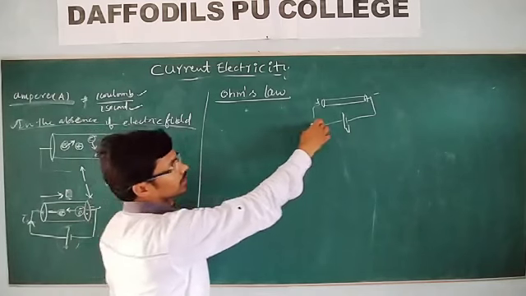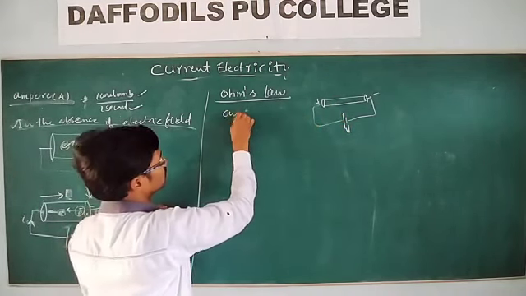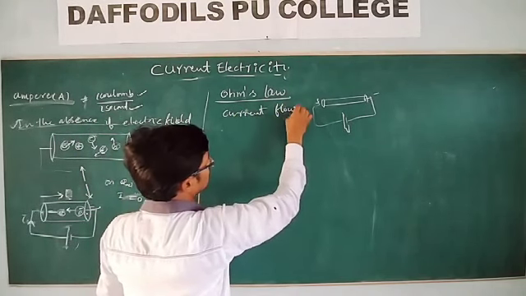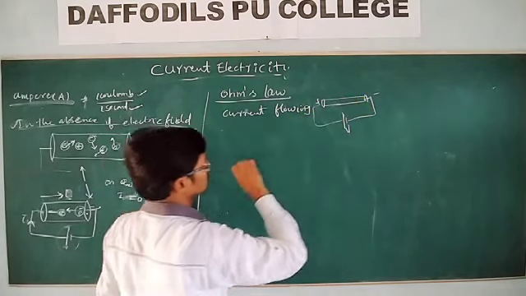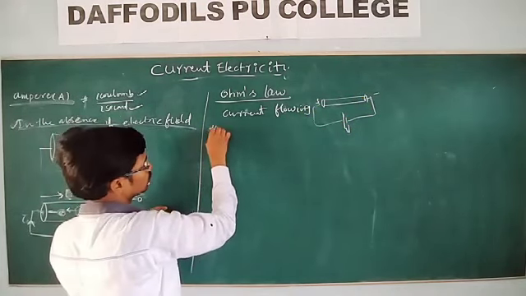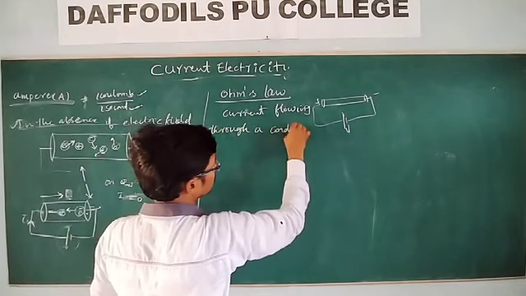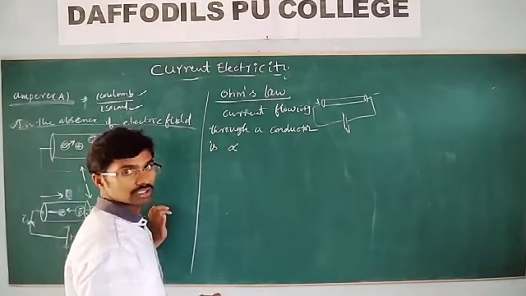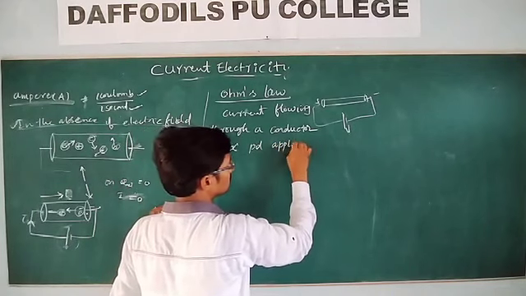According to Ohm's law, the current flowing through a conductor is directly proportional to the potential difference applied across its ends.